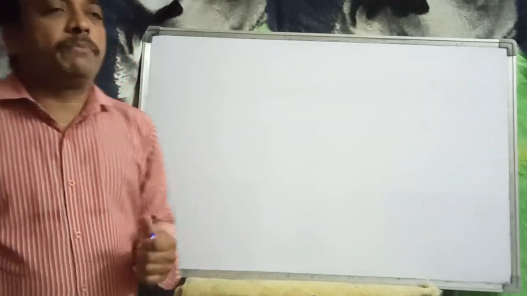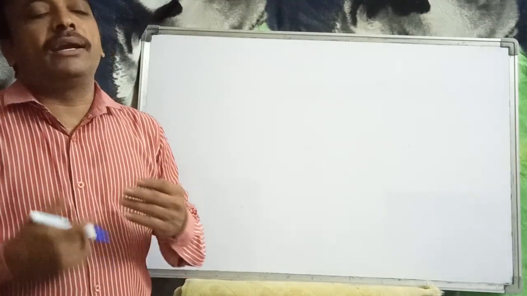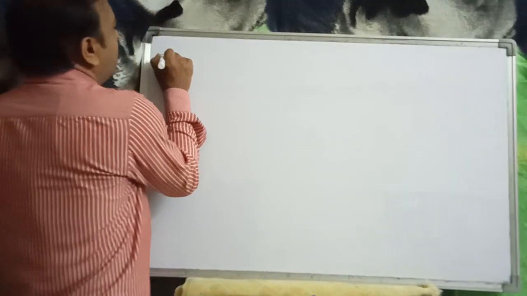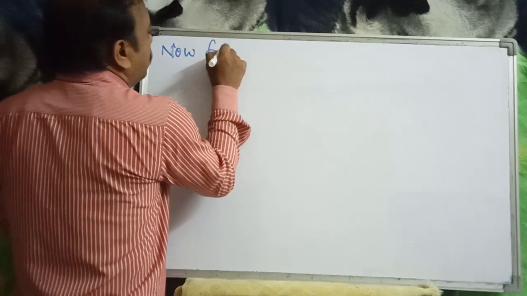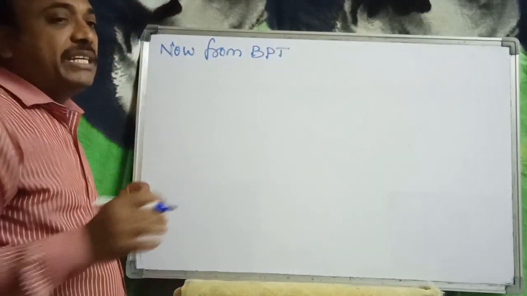Now from the basic proportionality theorem we obtain another result, called the corollary of the basic proportionality theorem. BPT is the short form of basic proportionality theorem.